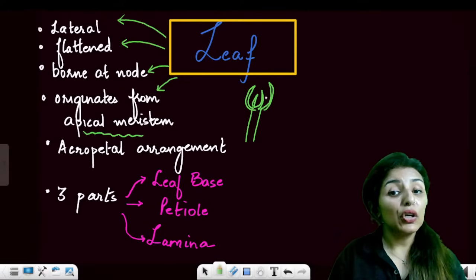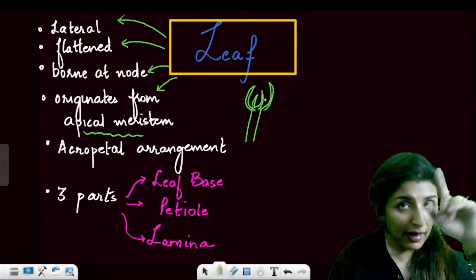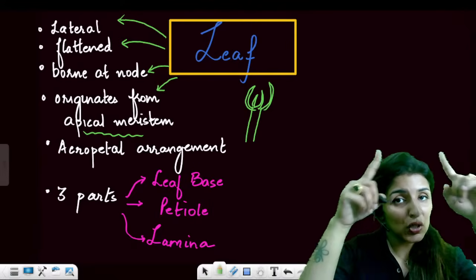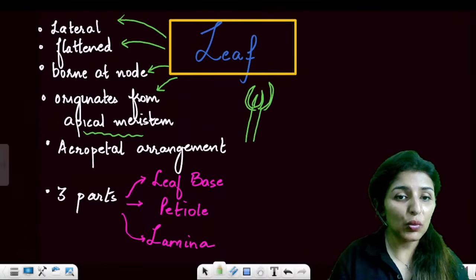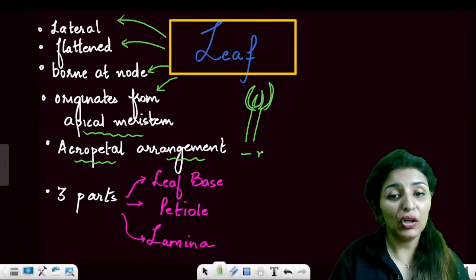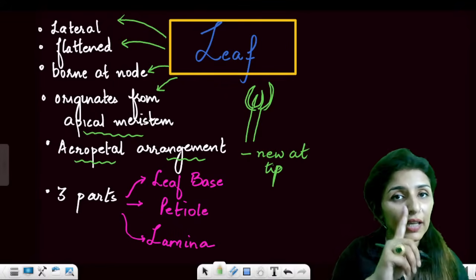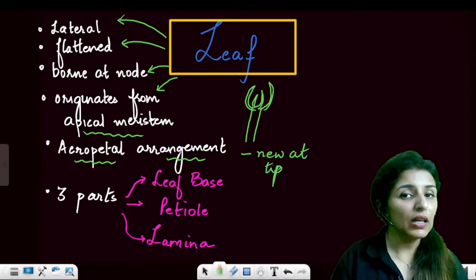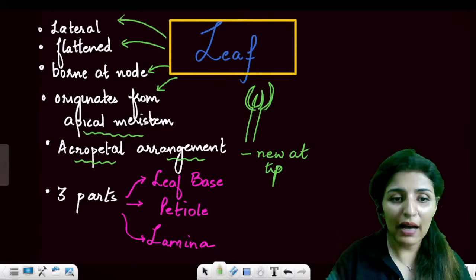And now new leaves are always at the tip, at the apical meristem. New is towards the tip and the older ones are towards the base. This is known as acropetal arrangement. Whenever anything grows, new thing grows at the tip, we call it acropetal arrangement. Is it clear? Now a typical leaf will always have three parts.